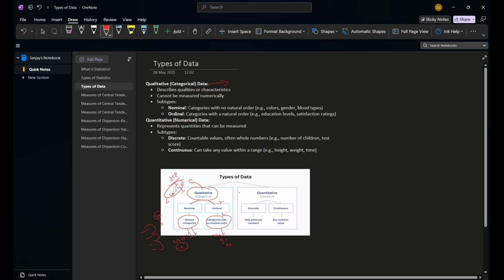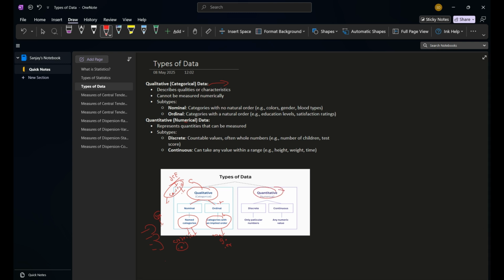And when we come to the other side, which is quantitative, numerical in nature, again there are two types: discrete and continuous. In discrete data, we have data in whole numbers. The data cannot be in decimal numbers. An example is the number of players in a football team, like 11. It can't be 11.5 or 10.5. Number of accidents on the road can't be 2.3 or 2.4. Either it may be two accidents or three accidents. So this is discrete data.